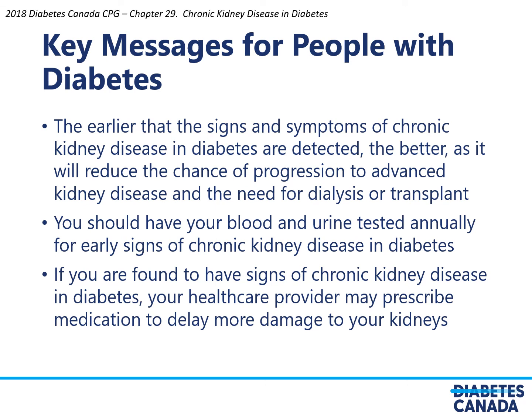Key messages for people living with diabetes. The earlier that the signs and symptoms of chronic kidney disease and diabetes are detected, the better, as it will reduce the chance of progression to advanced kidney disease and the need for dialysis or transplant. You should have your blood and urine tested annually for early signs of chronic kidney disease and diabetes. If you are found to have signs of chronic kidney disease and diabetes, your healthcare provider may prescribe medication to delay more damage to your kidneys.